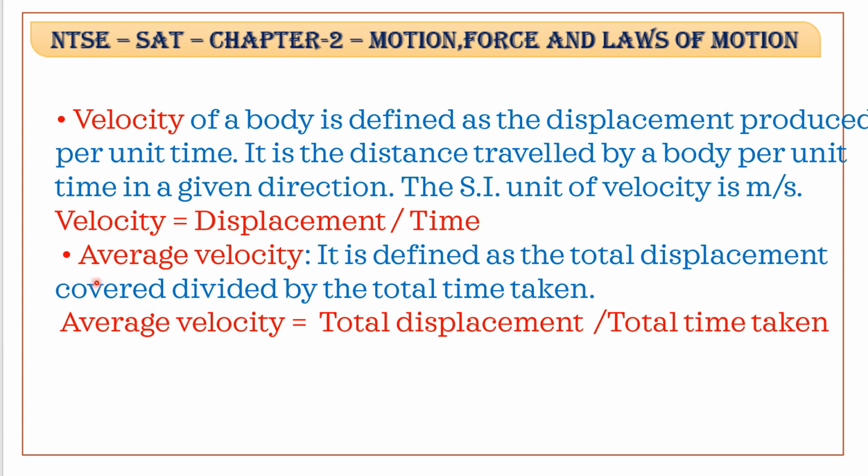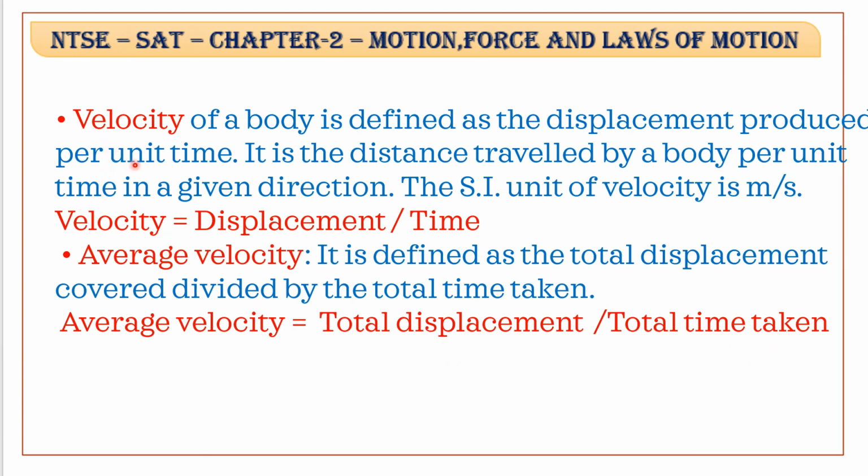Next we will discuss average velocity. It is defined as the total displacement covered divided by the total time taken. So average velocity is the ratio of total displacement and total time taken.